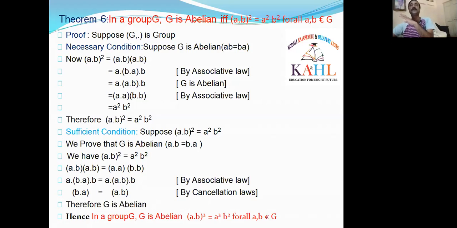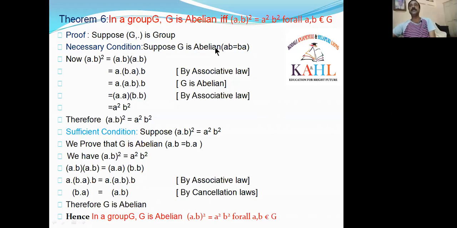What is the left side part? G is abelian. We have to take G is abelian and prove this condition, that is AB whole square is equal to A square B square. For that, I am taking that G is abelian in the necessary condition.